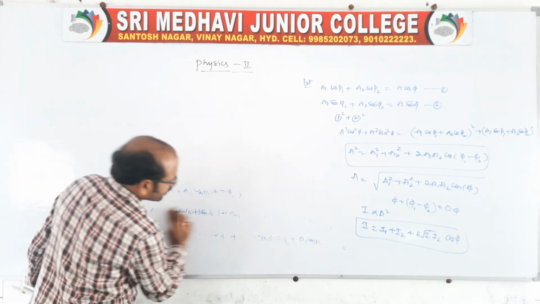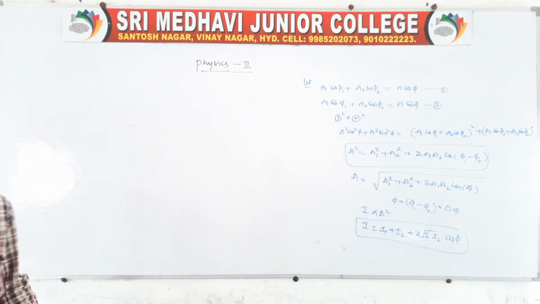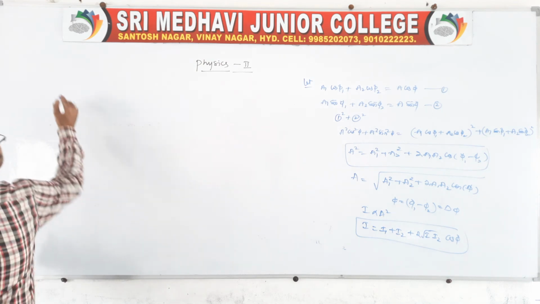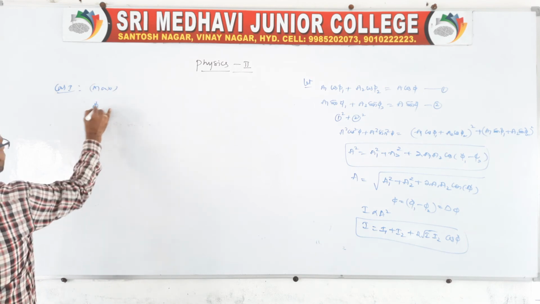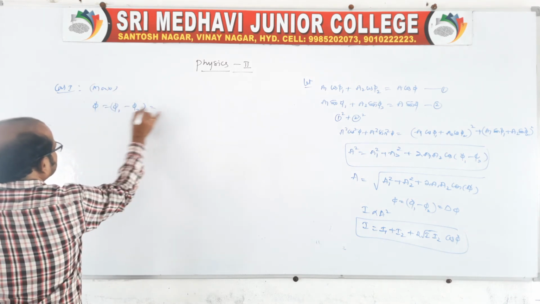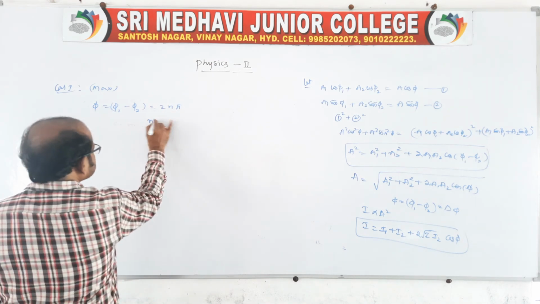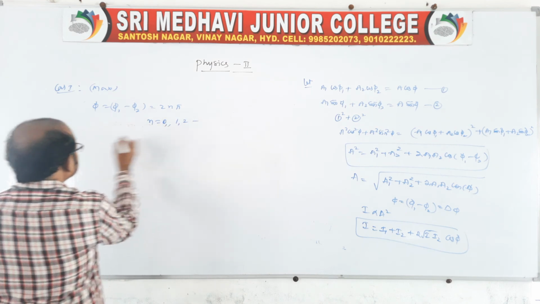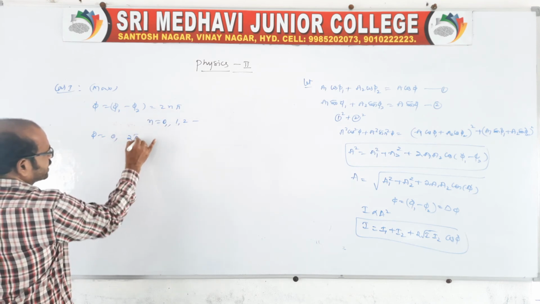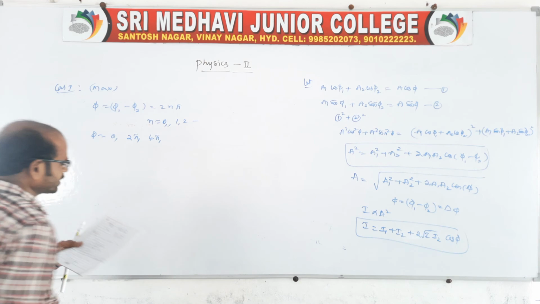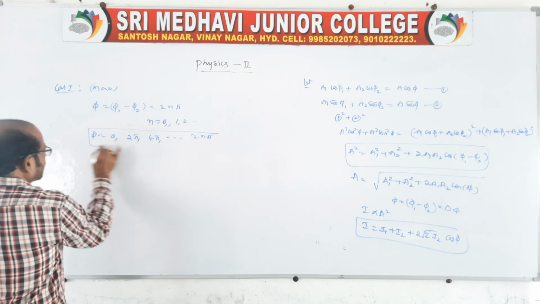For the maximum condition, the cases will be like this. It depends only on the value of phi, that is phi 1 minus phi 2, which is equal to 2n pi. You take the n value as 0, 1, 2, 3. Therefore the phi values will be 0, next 2 pi, next 4 pi, next 6 pi and so on, up to 2n pi.